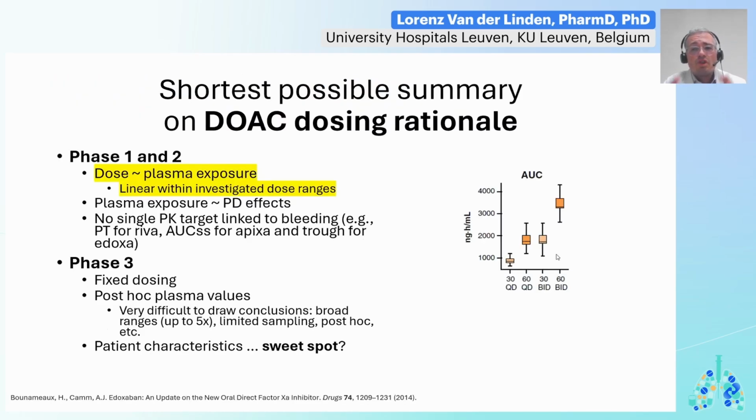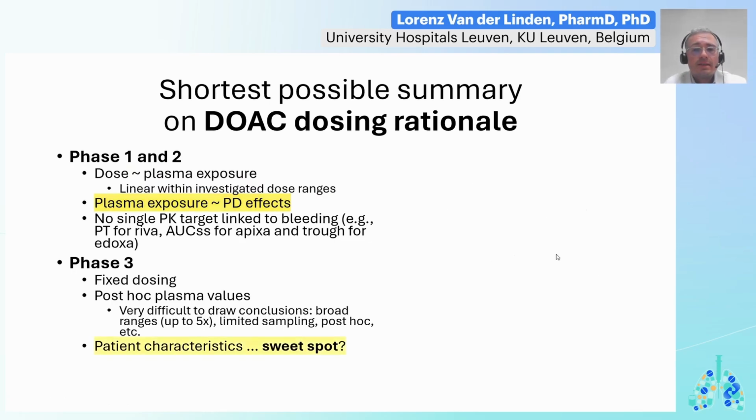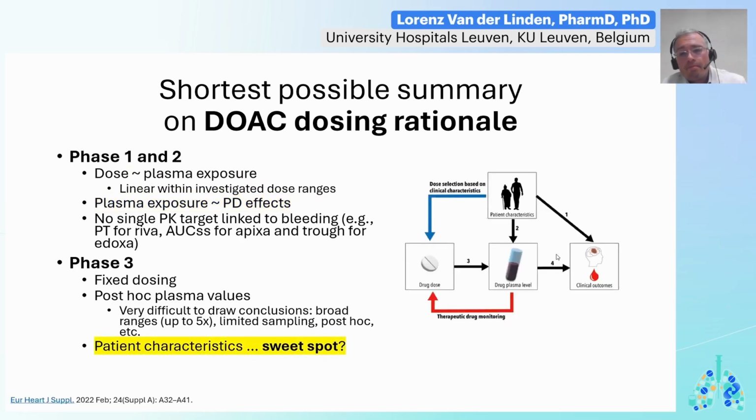And here I've tried to give you the shortest possible summary on how and why of fixed dosing that we follow for DOACs in clinical practice. There is a clear relationship between dose and plasma exposure, at least in phase 1 and 2 studies. And this plasma exposure, again in a linear manner, is linked to pharmacodynamic effects. They went then ahead with fixed dosing in phase 3 studies, but other things came into play. Patient characteristics do not only impact the dosing and the exposure, but also outcome. Moreover, post hoc